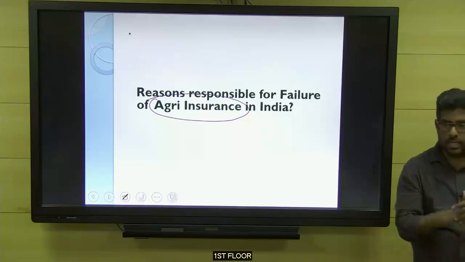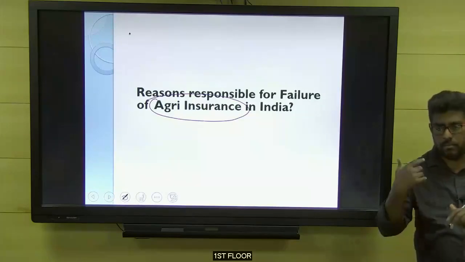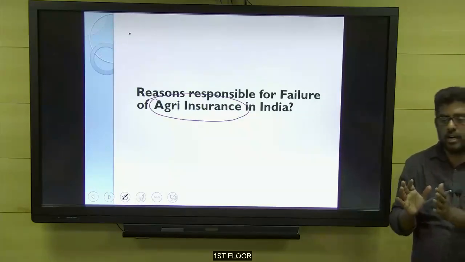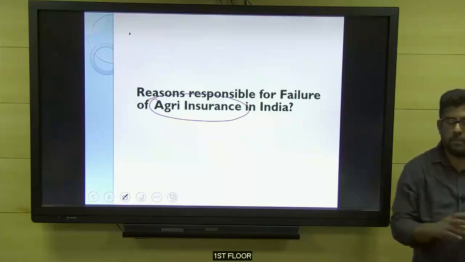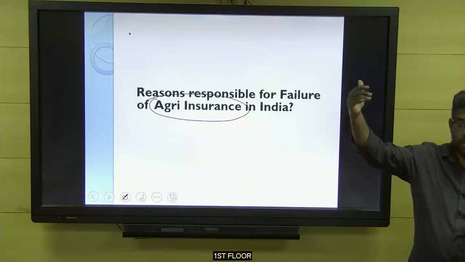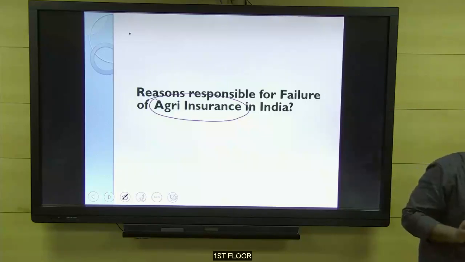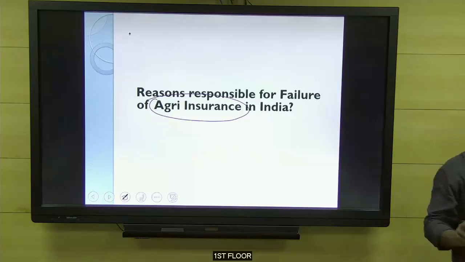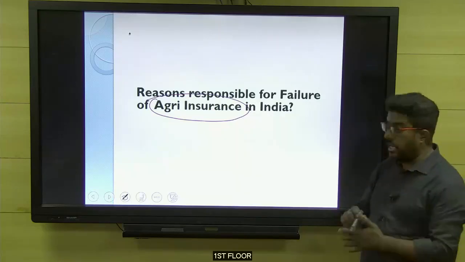Yes, very good. The farmers may not have the money to pay, which means affordability. Next, the premium factor. Premium may be comparatively higher for them, according to their economic standards. Then lack of awareness. Yes, you are right, farmers are not aware of it. Many farmers don't have the awareness itself.